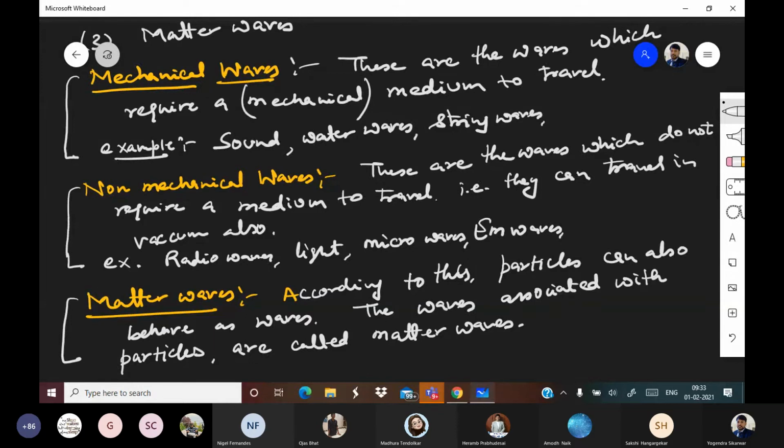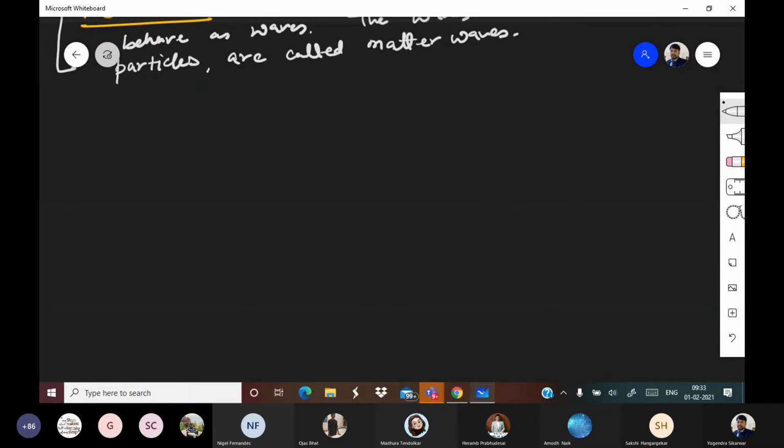As we have already seen, mechanical waves are the waves which require a medium to travel. Now, how many types of mechanical waves are there? Mechanical waves are of two types.